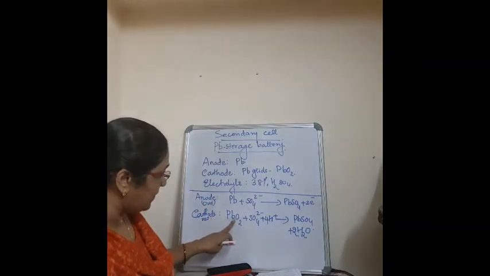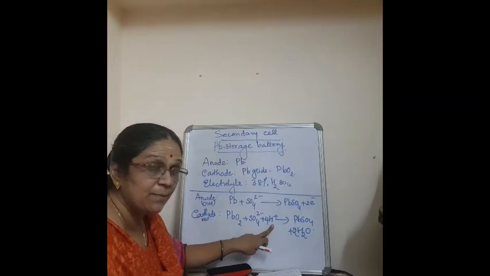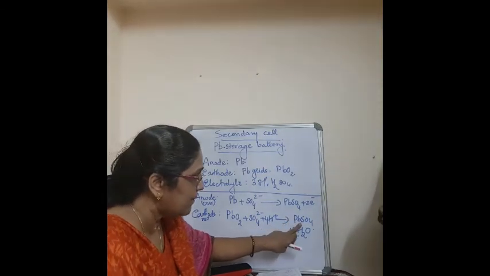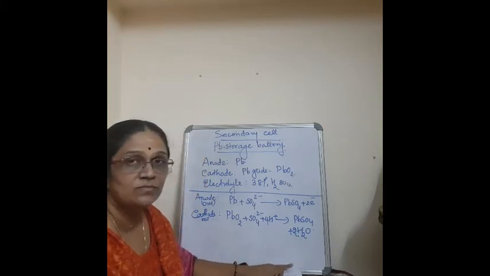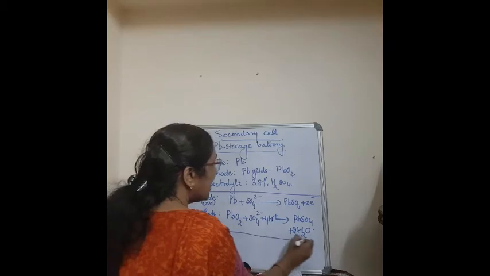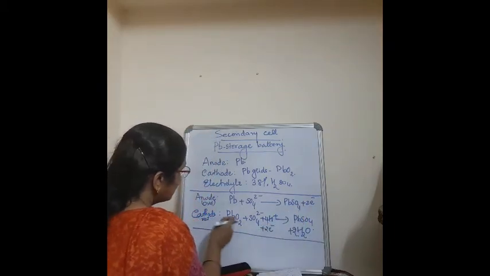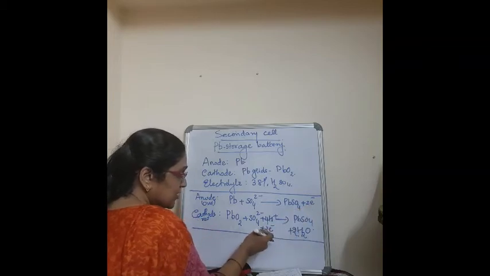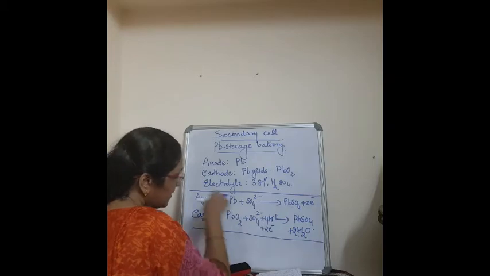In acidic medium, PbO2 plus SO4 2 minus plus 4H plus will give PbSO4 plus 2H2O, because of the 4H, it is 2H2O. Clear? Sorry, here you have to write the electrons because it is getting reduced, that is, gaining of electrons. So you add 2 electrons.